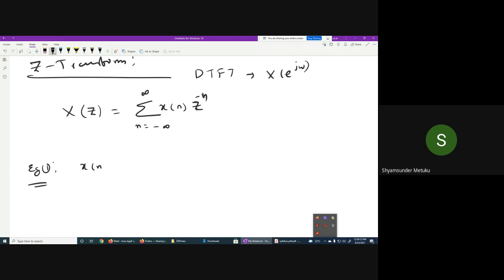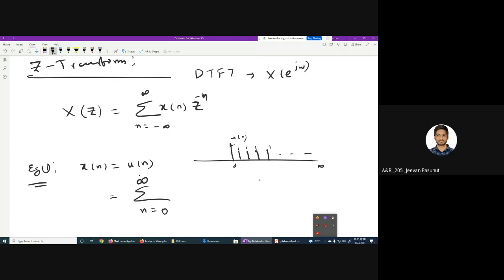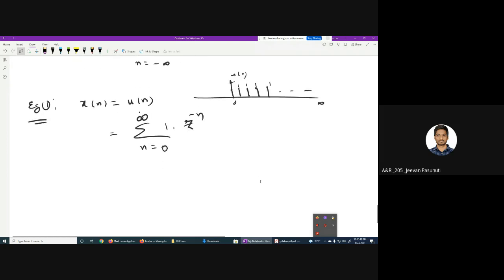Suppose x of n is given as u of n. What do you mean by u of n? Unit step. From 0 onwards it is 1, isn't it? Yes, sir. It goes on up to infinity. This is u of n. Now when you substitute, where should the limits of n start? 0 to infinity. So x of n, what is the height now? 1 only, isn't it? Yes, sir.